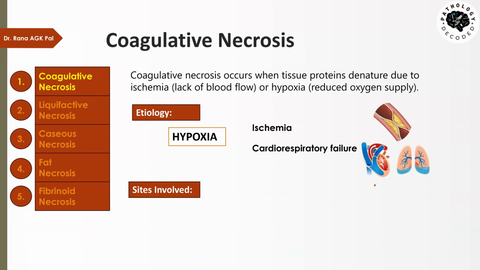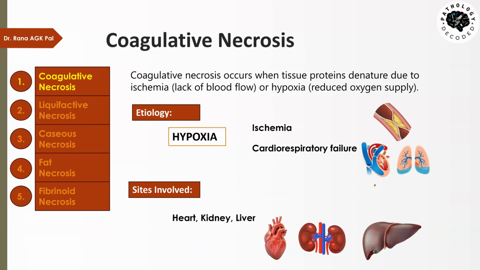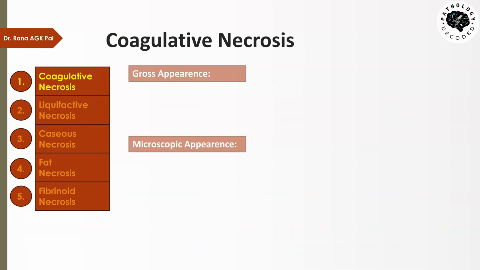So, what are the sites involved in this type of necrosis? The common sites involved are solid organs like heart, kidney, and liver. Although it can occur in any part of the body, these are the organs which are most commonly involved due to necrosis occurring because of hypoxia in these organs. Now, grossly, how will the tissue look? Gross appearance means that when we look at the tissue with our naked eyes, it will appear in a certain manner. So, what will be the pattern?